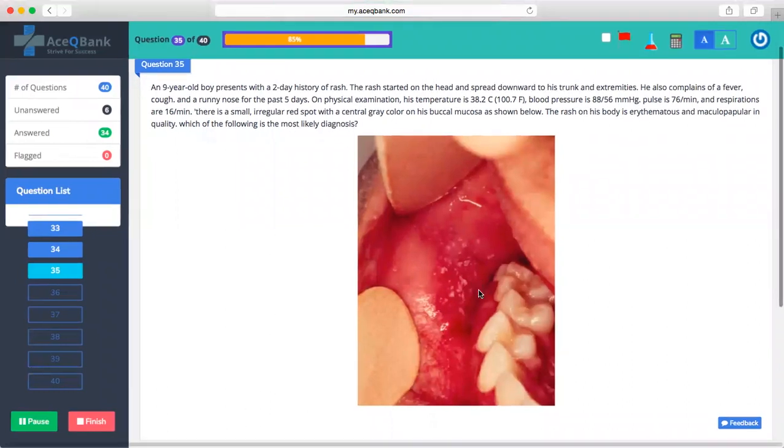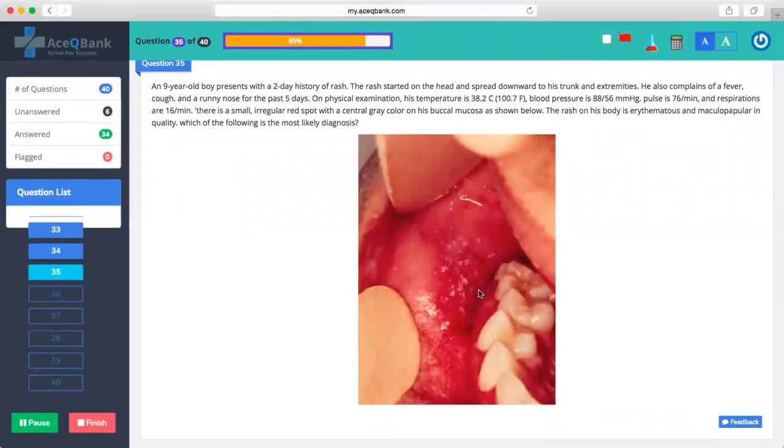A 9-year-old boy presents with a 2-day history of rash. The rash started on the head and spread downwards to his trunk and extremities. He also complains of fever, cough, and a runny nose for the past 5 days. On physical examination, his temperature is 38.2, blood pressure is 88 by 56, pulse is 76 per minute, and respirations are 16 per minute. There's a small irregular red spot with a central gray color on his buccal mucosa as shown below. The rash on his body is erythematous and maculopapular in quality. Which of the following is the most likely diagnosis?